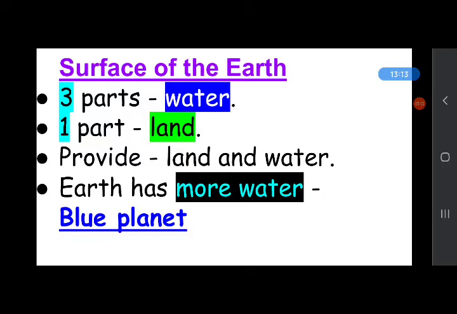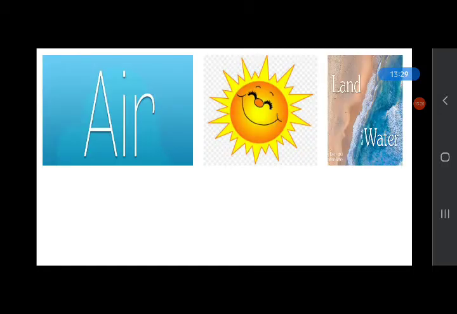And why do you think that earth is our home? What do you understand by this? What's your opinion? You can answer by yourself. Why is the earth our home? Because the earth is the only known planet that supports life. The presence of land, sunlight, water and air together support life on the earth. And the earth is home to all living beings.